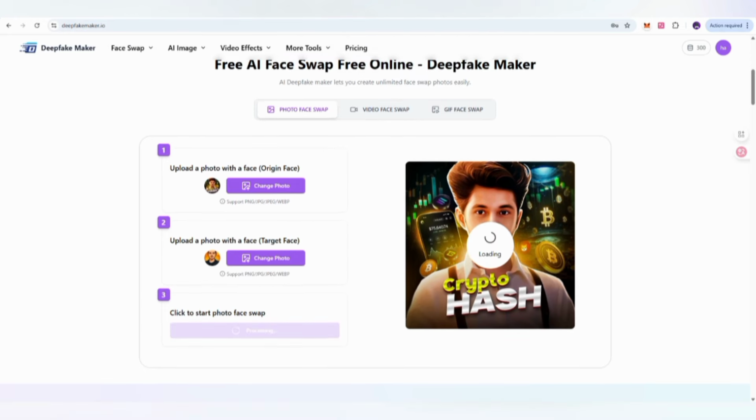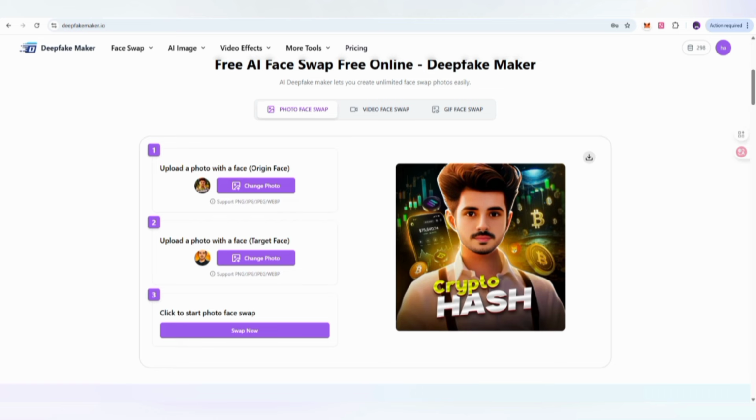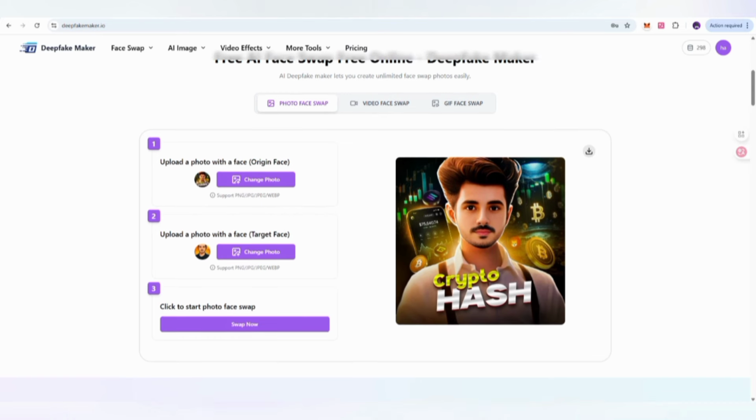As our real picture is going to be converted into the target face, you can do it through Deepfake Maker. There you can check our face has been swapped now, and it is completely fine. And you can get a very simple step result in seconds. You can get it here.